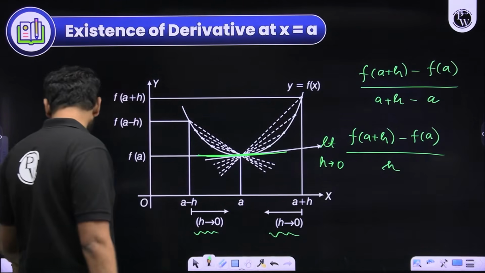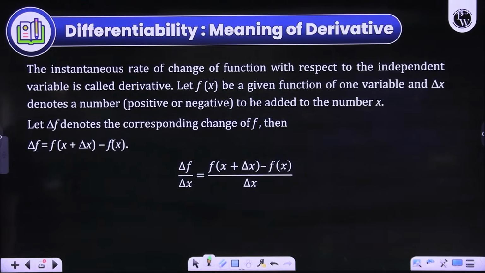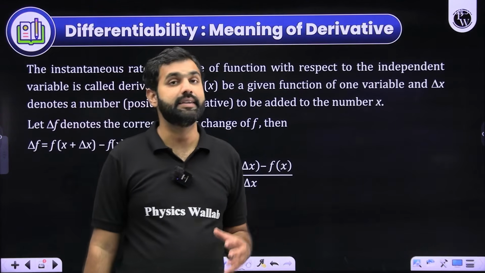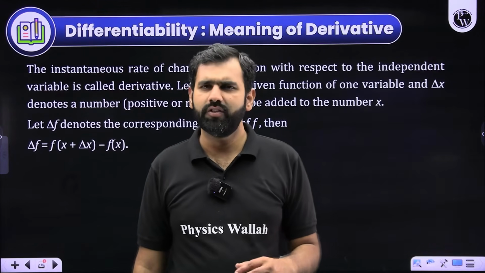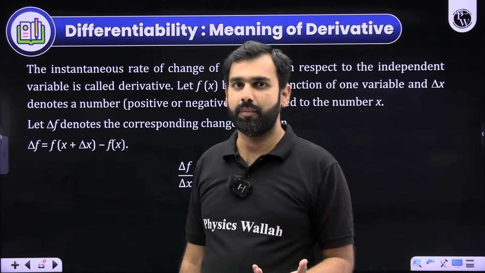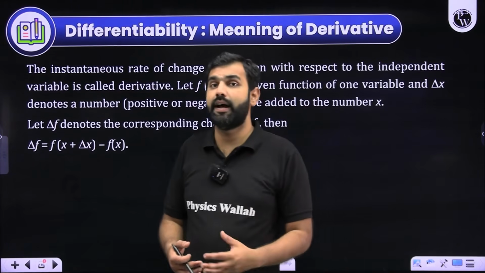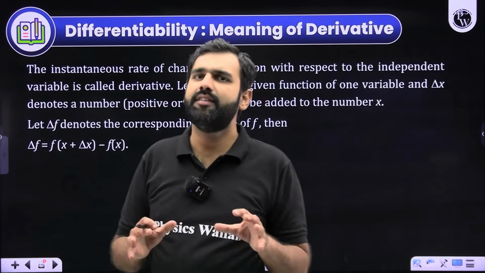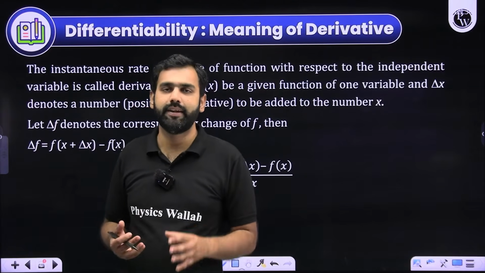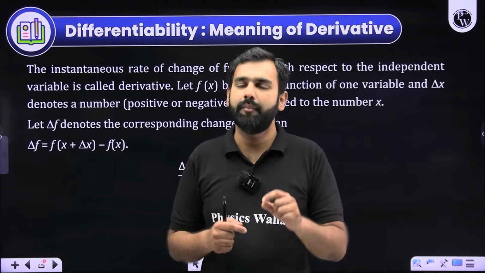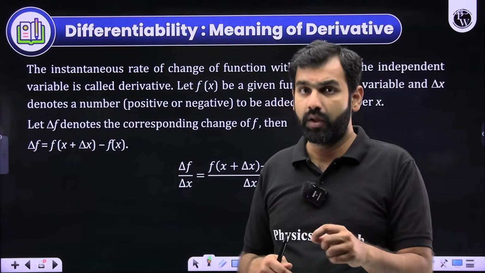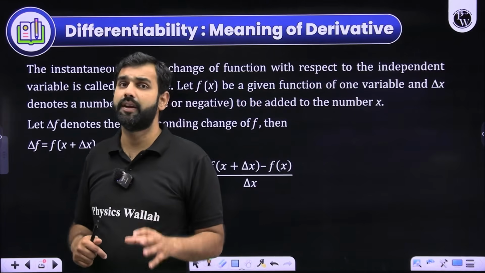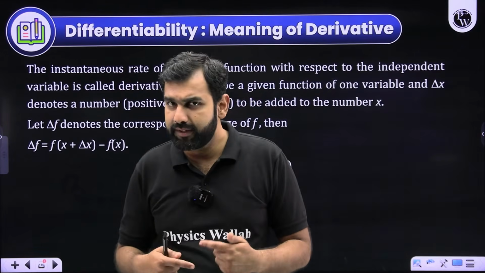Now, of course, differentiability must be understood by you all in a very simple sense. Whenever somebody says that the function is differentiable, I'll say that its tangent must exist, that at that point I should be able to draw a unique tangent. So in very simple language, if I am able to draw a unique tangent to a curve at a point, then the function is differentiable at that point. Did you understand the definition here?